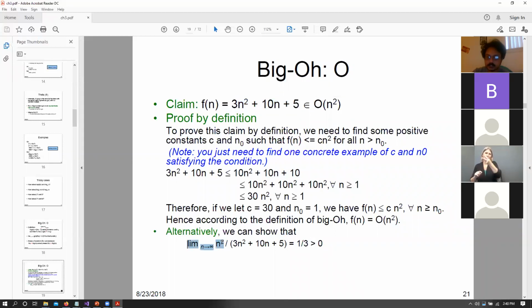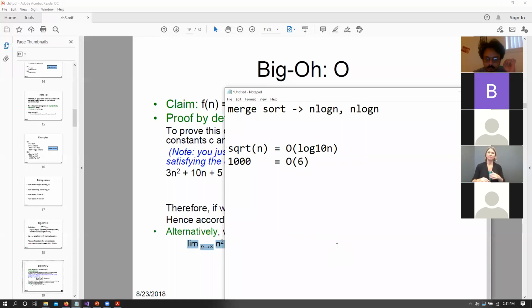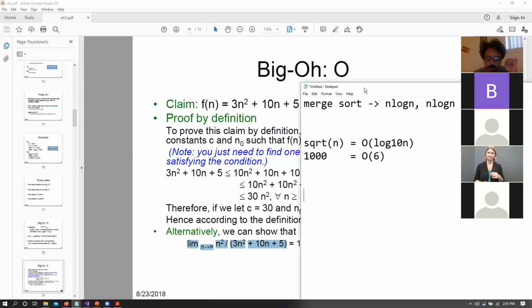So essentially we are trying to say that limit n tends to infinity, we have this equation n squared divided by 3n squared plus 10n plus 5. And if we solve this particular limit, we see that we can take out n squared from both of them. It basically becomes 1 divided by 3 plus 10 divided by n plus 5 divided by n squared. Right, let me just type this out in case you guys are confused.